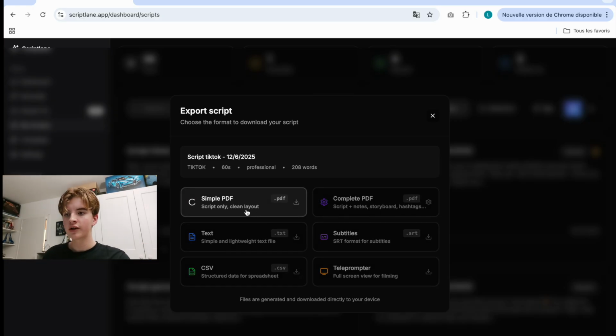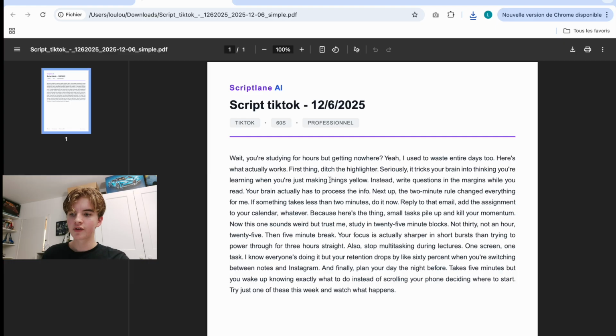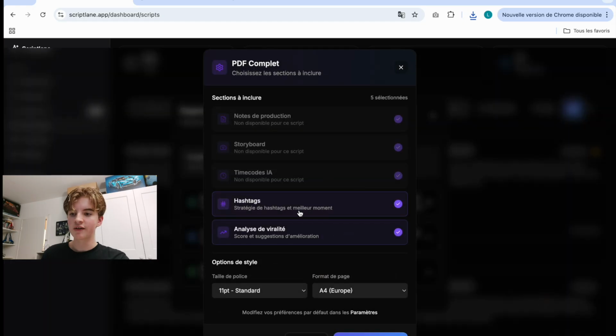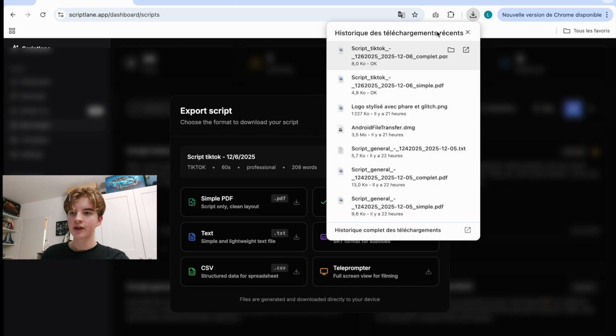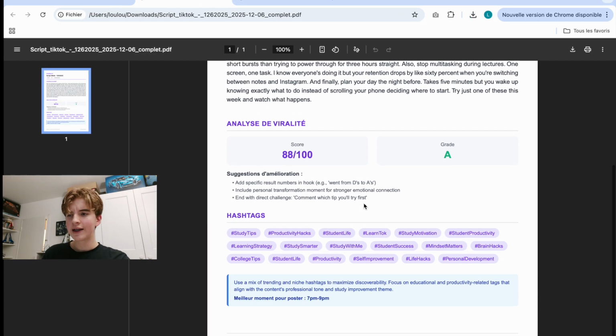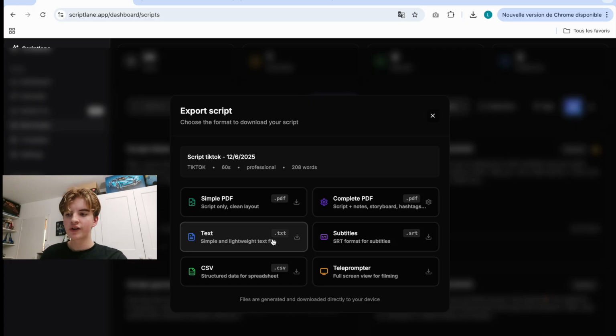So let's try. Okay, so we can open the script. Let's see what it does. Okay, so that's pretty cool. And then you can also export it as a complete PDF. So okay, let's see. So here you have the viral analysis score and some kind of suggestions, like more stuff. Then you can export it as a text, CSV, and a teleprompter.